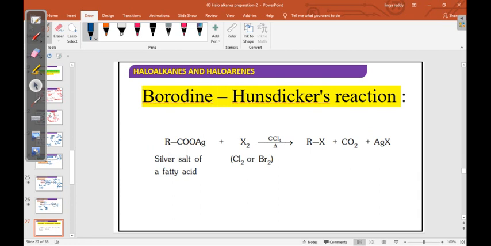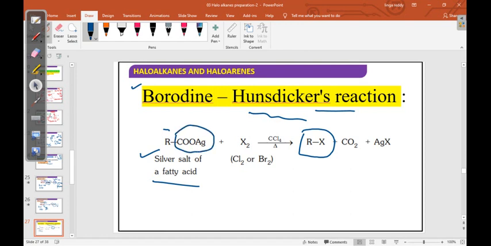Next, these are something different, only for JEE purpose. Hunsdiecker reaction. This uses silver salts of fatty acids. So from the silver salt of a carboxylic acid we are preparing RX. What is removed here? This whole carboxyl group is removed. Of course, we get an alkyl halide containing one carbon less. It is removed as carbon dioxide, along with silver halide. This silver and halogen form AgCl, which precipitates.